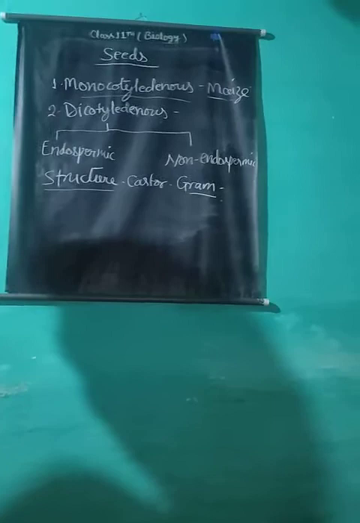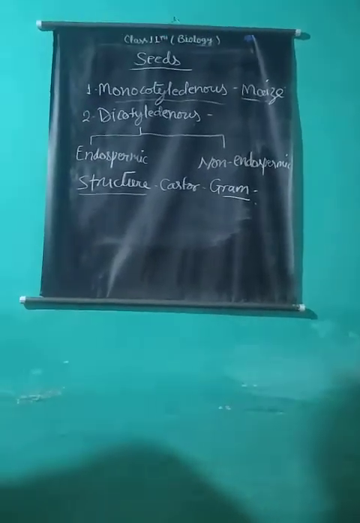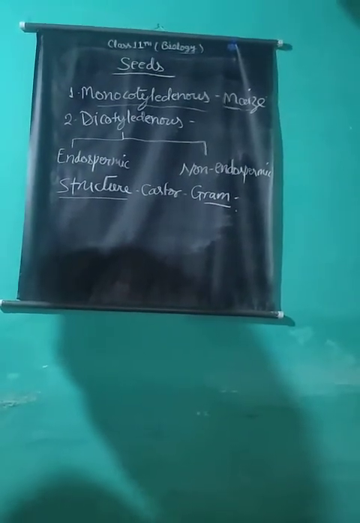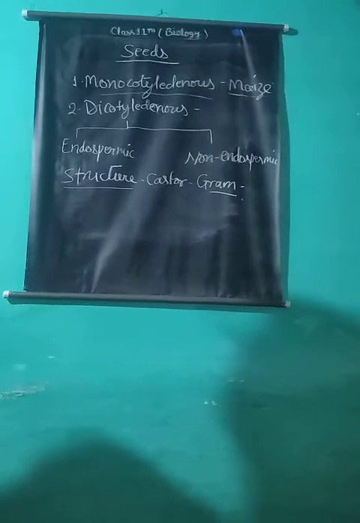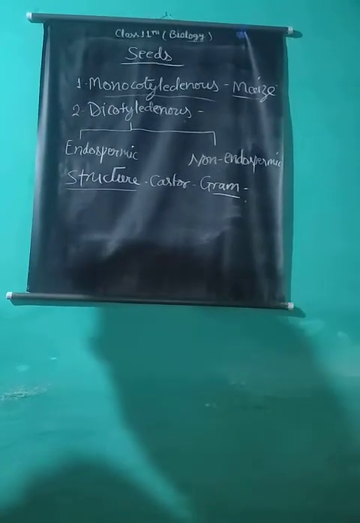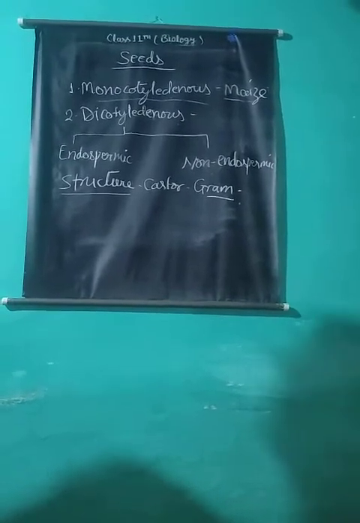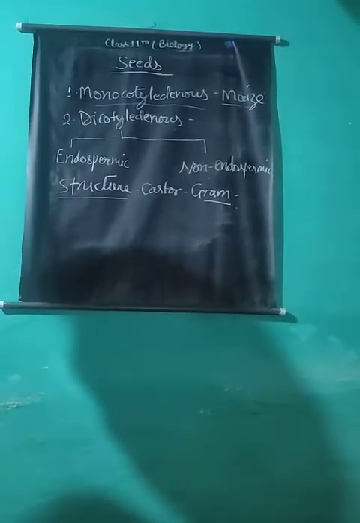Food material is stored in the endosperm of monocotyledonous seeds. In dicotyledonous seeds, food materials are stored in the cotyledons. In monocots, the aleurone layer is found, but this layer is not found in dicotyledonous seeds.